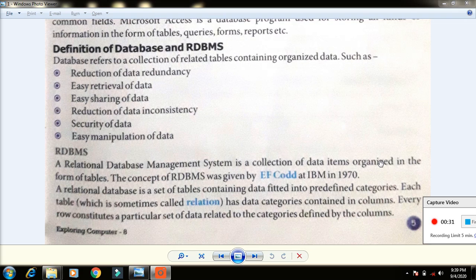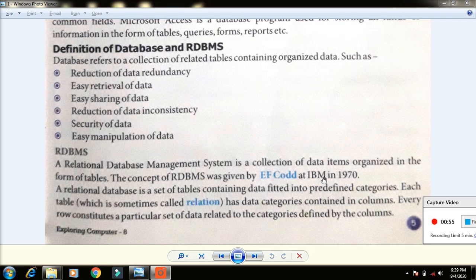It is arranged. The RDBMS system is already arranged in some format. In that format only we can create the tables. If we create the tables, that is called an RDBMS. The concept of the RDBMS was given by whom? E.F. Codd at IBM in 1970.